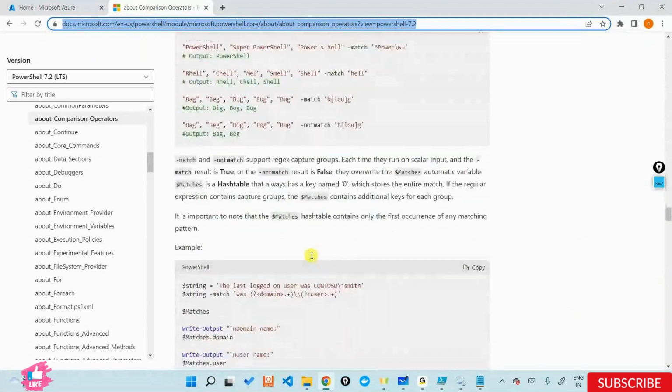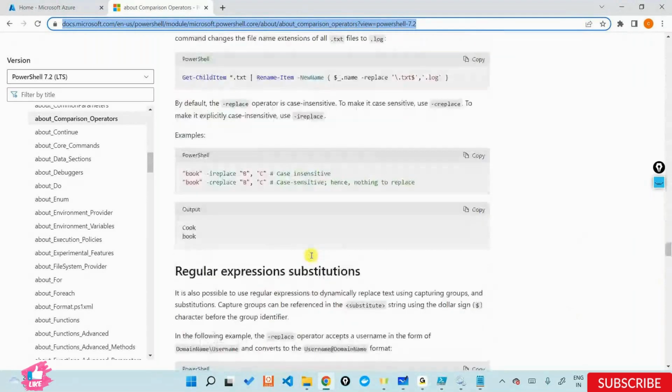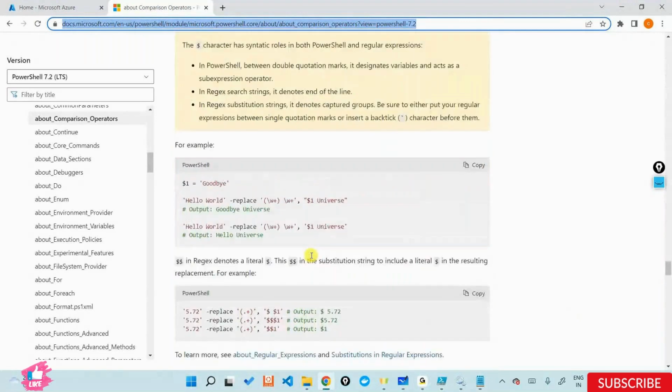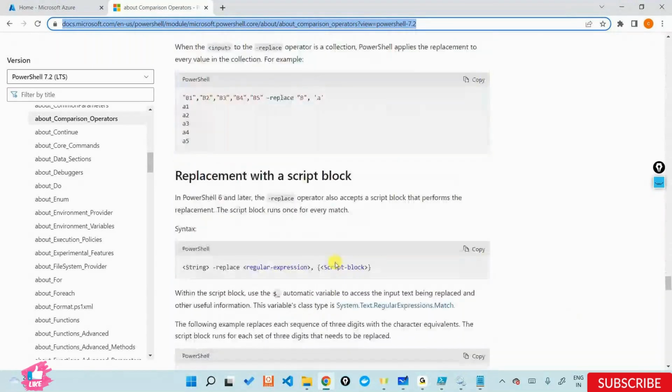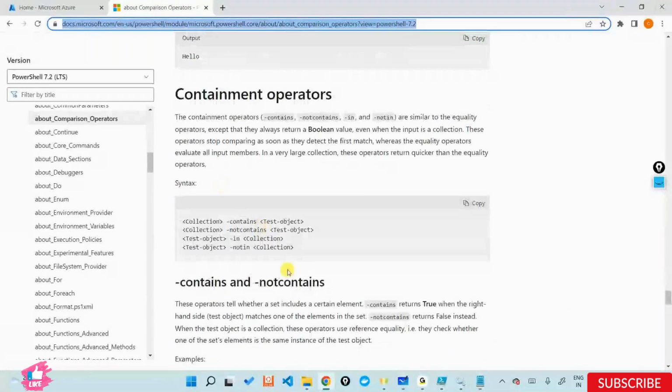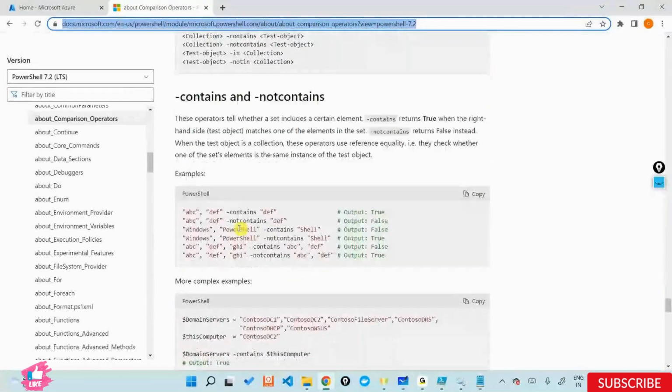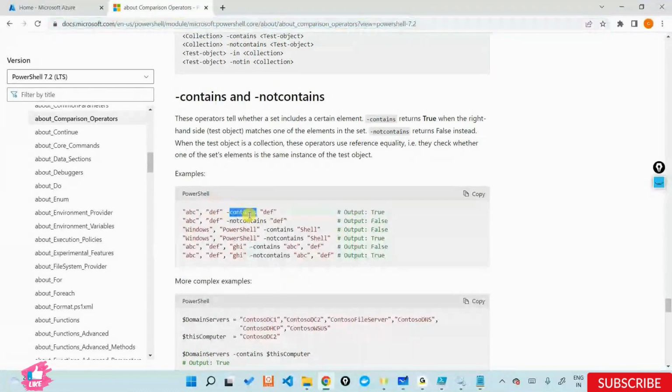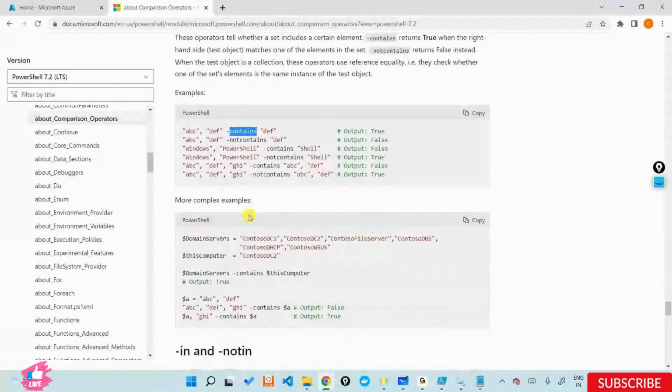Match, not match, not like, contains, doesn't contain, and all that stuff. Substring, so you have something like replace. Contains, not contains, in, not in, and all these things. If you look at this one, please make sure to check these examples out. Try to apply these examples to our condition for Get-Service.